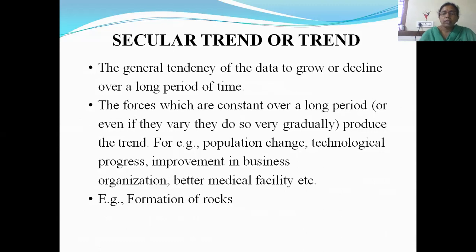So the tendency of the data to increase or decrease over a long period of time is known as secular trend. The forces which are constant over a long period produce the trend. For example, population change, technological progress, improvement in business organizations, better medical facilities, etc.